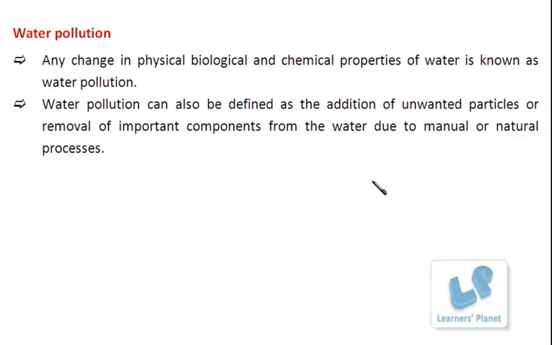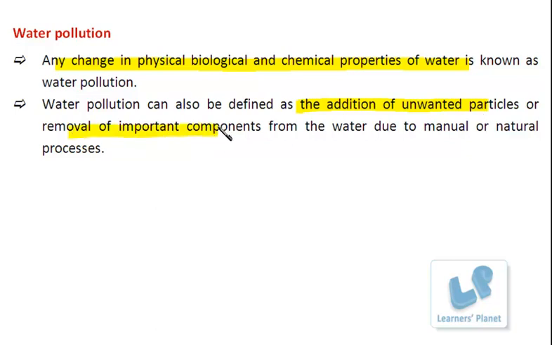So now let's see what this water pollution is. It is defined as any change in the physical, biological or chemical properties of the water, right? Or we can even define it as the addition of some unwanted or undesirable particles or the removal of the important components from the water.